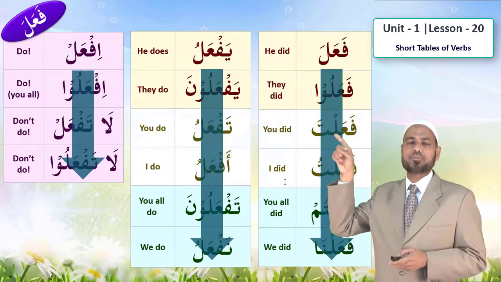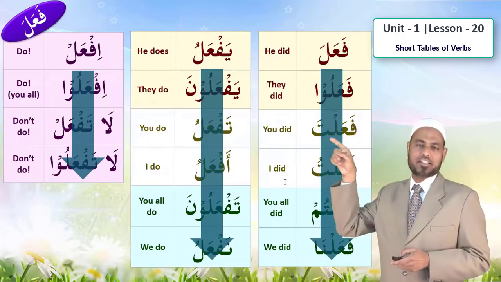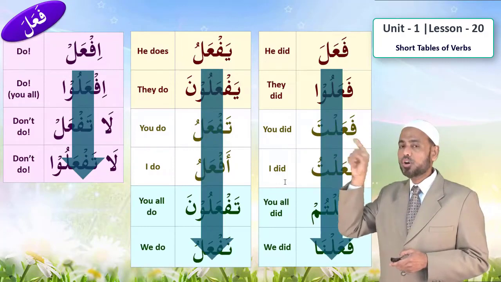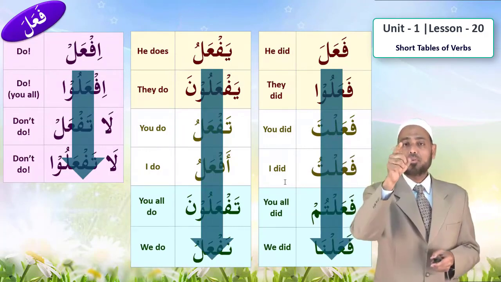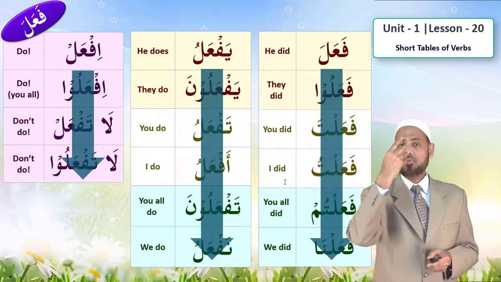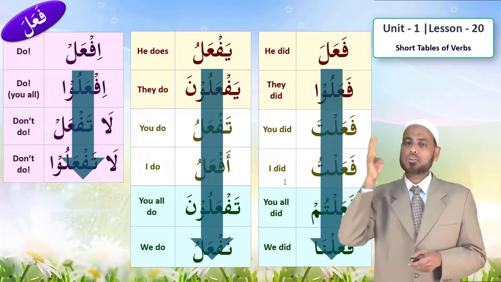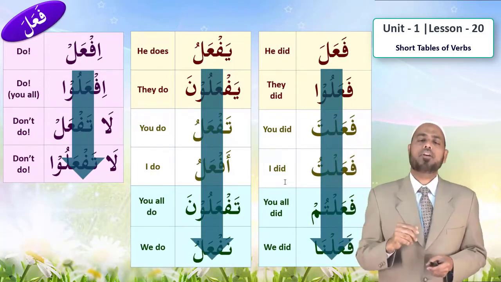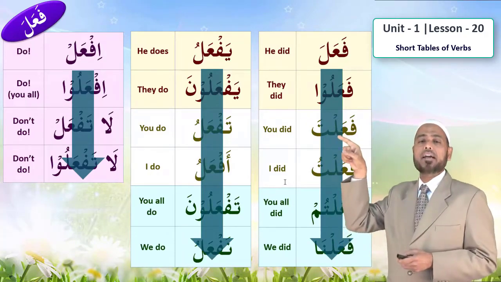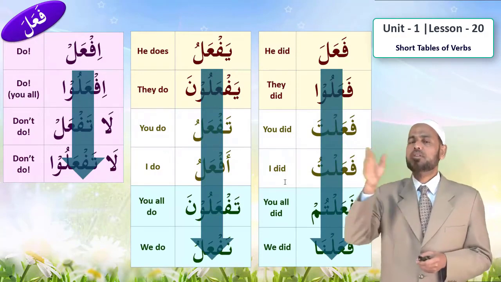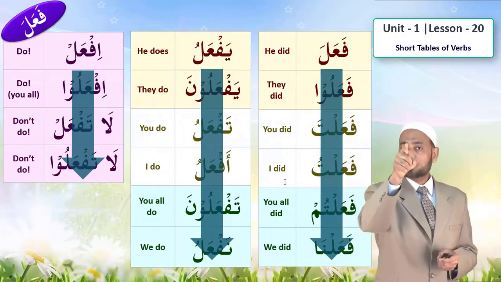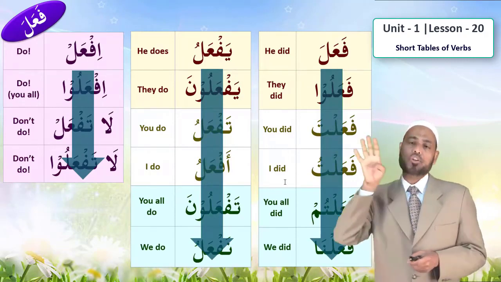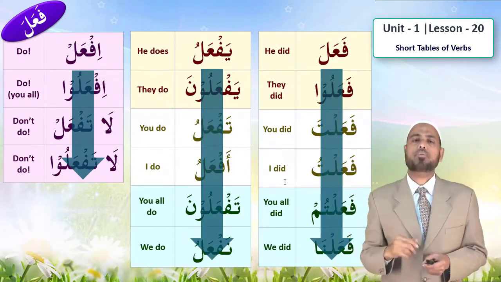Similarly, yaf'alu is fa'al mudari. He does or he will do. If you know yaf'alu, then you can make yaf'alun, taf'alu, af'alu, naf'alu, and the plurals yaf'aluna, taf'aluna, una. So basically, if you know this, then the rest of the forms are same. So if it becomes yansuru, then it will become tansuru, ansuru, nansuru, and yansuruna, tansuruna, una for plurals.